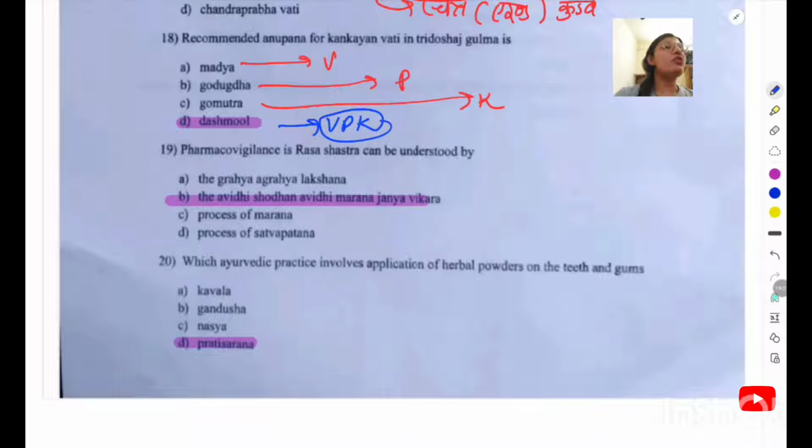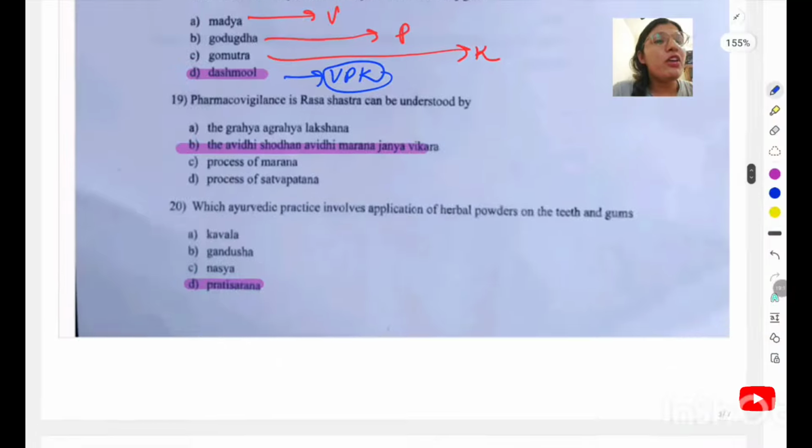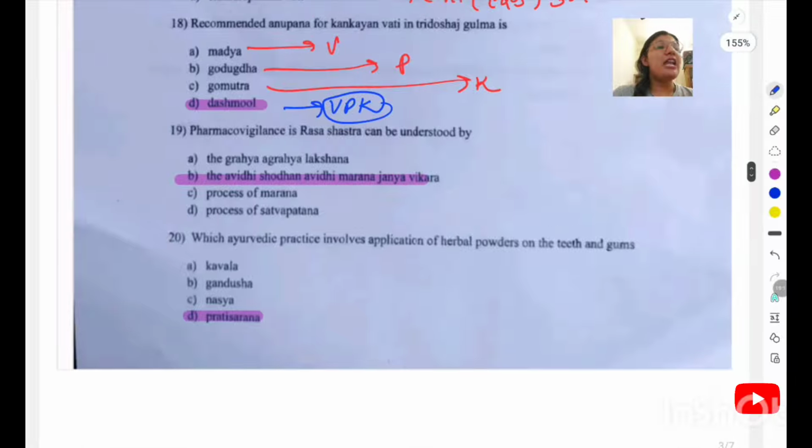In Kaphaja Gulma we have to give Go Mutra. Pharmacovigilance in Rasa Shastra can be understood like this: in pharmacovigilance we are studying ADR, that is adverse drug reaction. In Rasa Shastra, how can we get this ADR? We can get ADR when we are not doing proper shodhana of our mineral drugs, because they are so potent. If we are not doing proper shodhana, then there is a chance the person to whom we give that medicine will get some ADRs. So that's why Avidhi Shodhana and Avidhi Marana Janya Vikara we can correlate with ADR or pharmacovigilance.